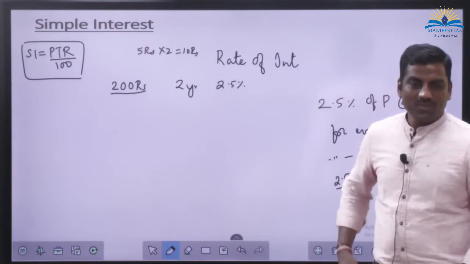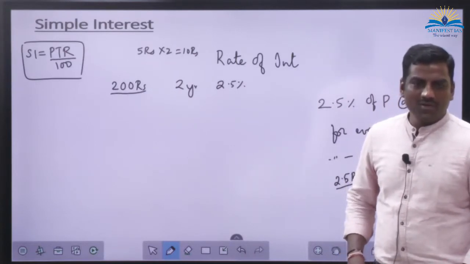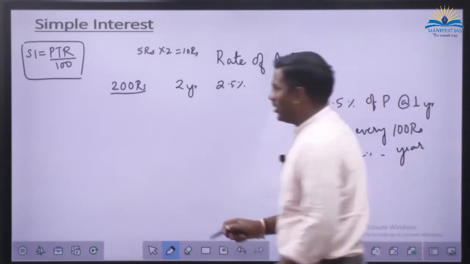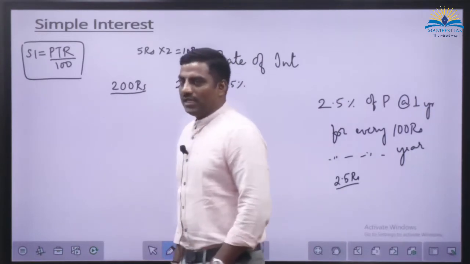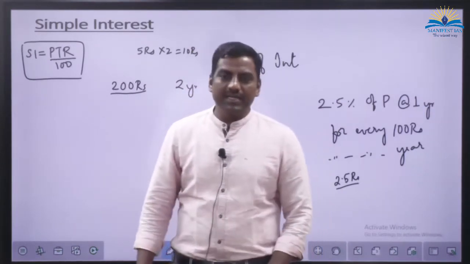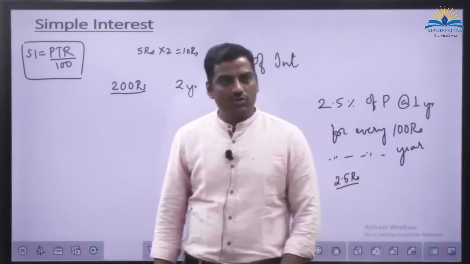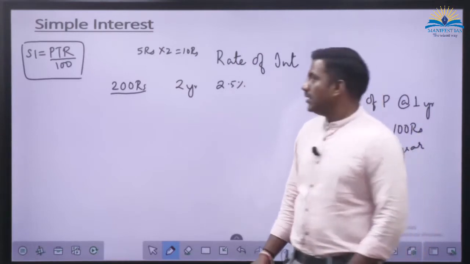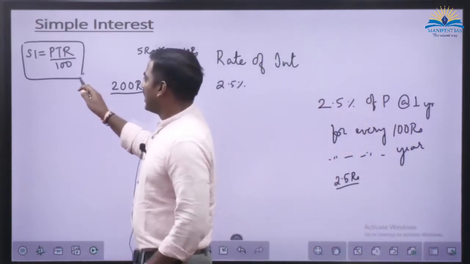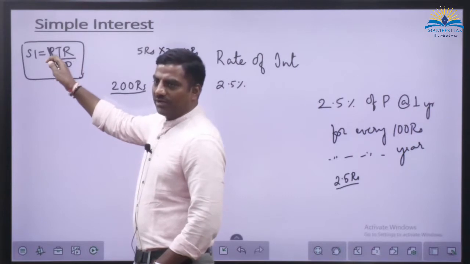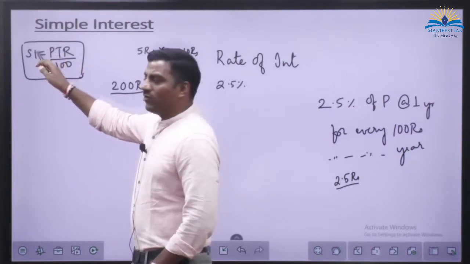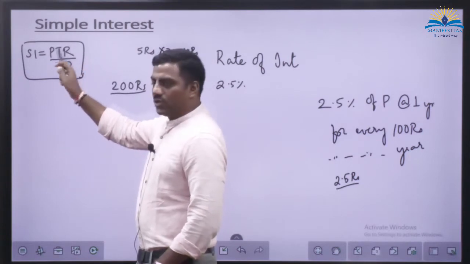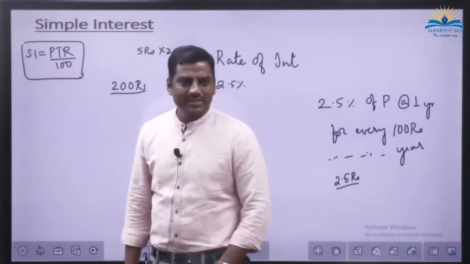Not more than 4. S and I are different, no? Only one. Simple interest is 1, right? Very good. So 4 variables we have. In these 4 variables, if we are provided any 3 variables, can we find out the 4th one? Yes, we can. So we need 3 variables. Sometimes they give all 3 and ask you to find the simple interest, or they give the simple interest and ask you to find any one among the others when they give the other 2. So it is just substitution, it is simple, no?